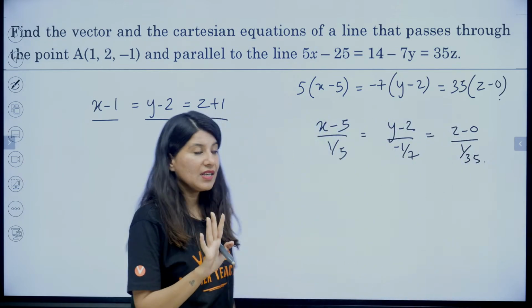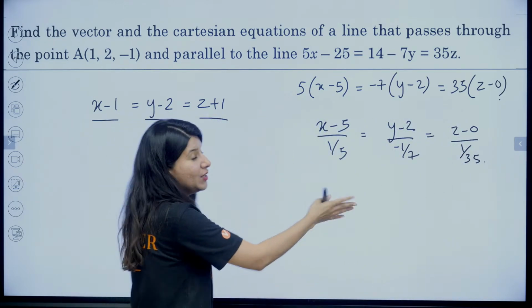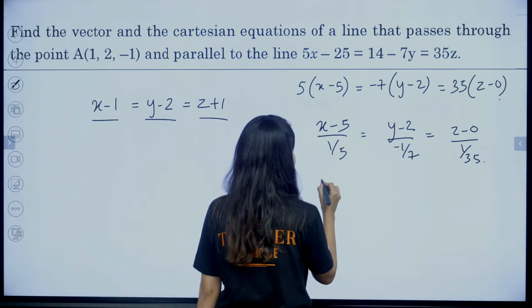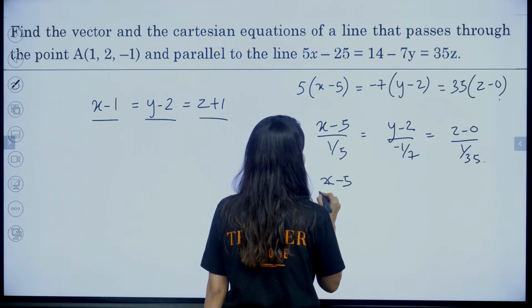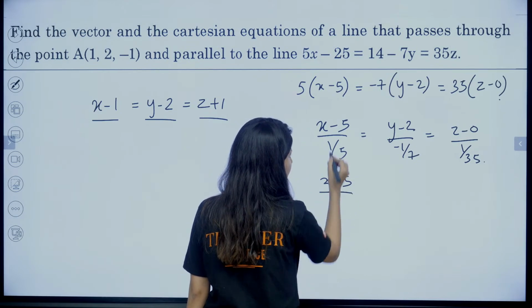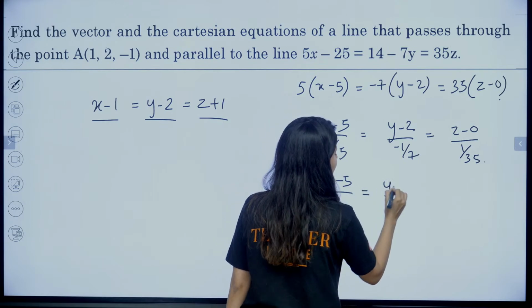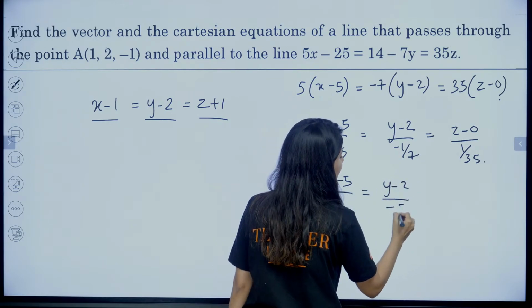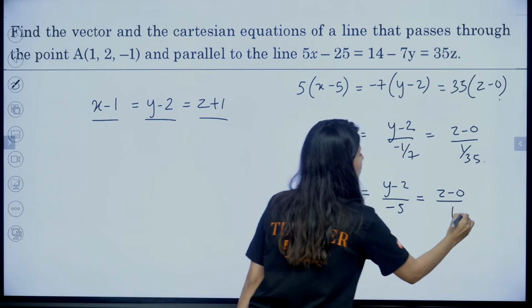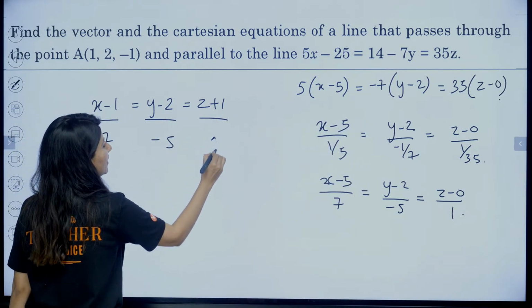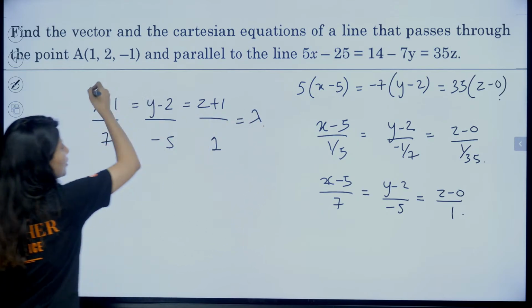Wait, this is actually looking very bad. So what we can do is multiply 35 in each. So x minus 5 upon 35 by 5, which is 7. We are having y minus 2 upon 35 by minus 7, which is minus 5. z minus 0 upon 1. Now it's fine. So we are having 7, minus 5 and 1, equals lambda. That is the Cartesian equation.